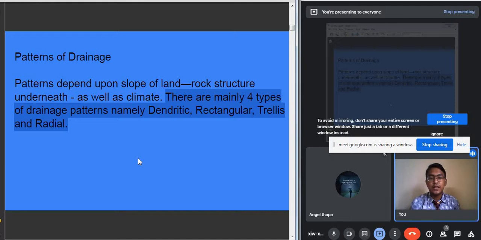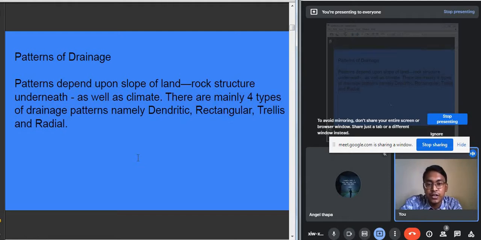These are the 4 different types of drainage pattern: dendritic, rectangular, trellis, and radial drainage pattern. Now you may have a question: what is dendritic drainage pattern, or what do we mean by the rectangular drainage pattern, or what does the term trellis and the radial drainage pattern mean? Okay, so let us study about these drainage patterns.